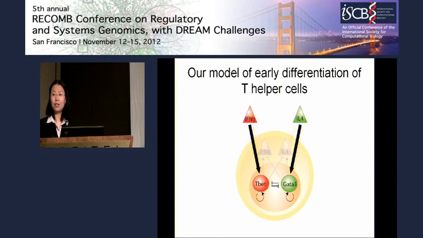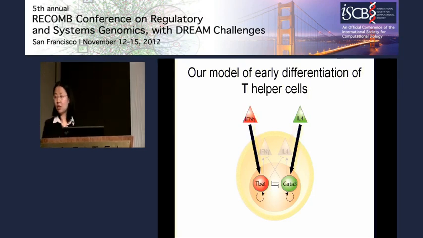So then we came back to revisit the current model governing T-cell differentiation. From our data, we have seen that there is no positive correlation between Tbet and interferon gamma, so we get rid of this activation arrow. And we didn't see any negative correlation between Tbet and IL-4, so we also get rid of this inhibition arrow. So then we got rid of the regulatory arrows here, at least during the early differentiation phase.